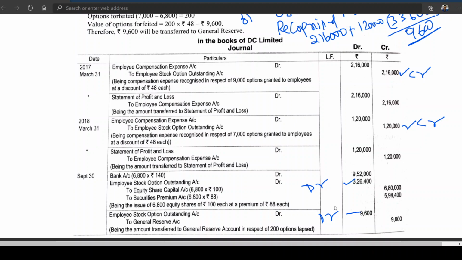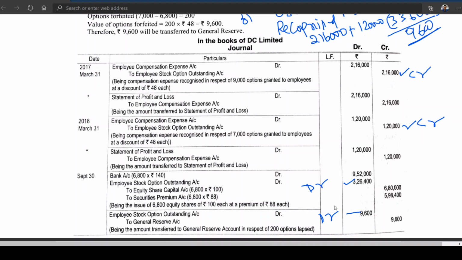So two reasons. One is that the excess expense is closed by transfer to general reserve. When expense is recognized without knowing how many options are going to lapse, expire or remain unvested, you have already debited expense, and the employee stock option outstanding account is showing credit balance.